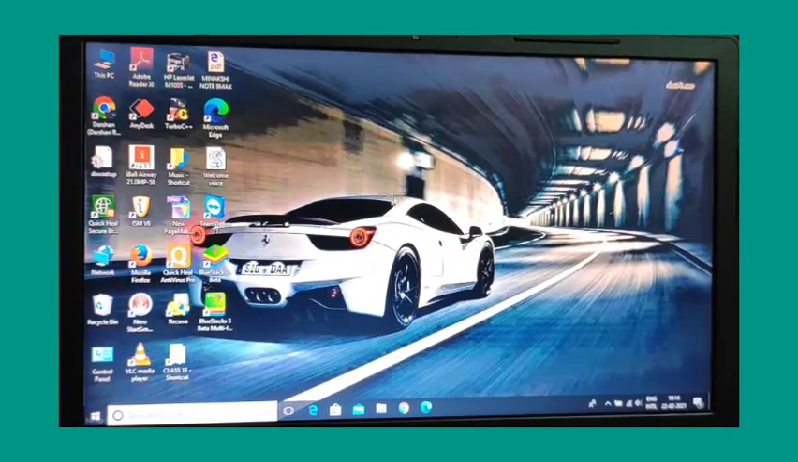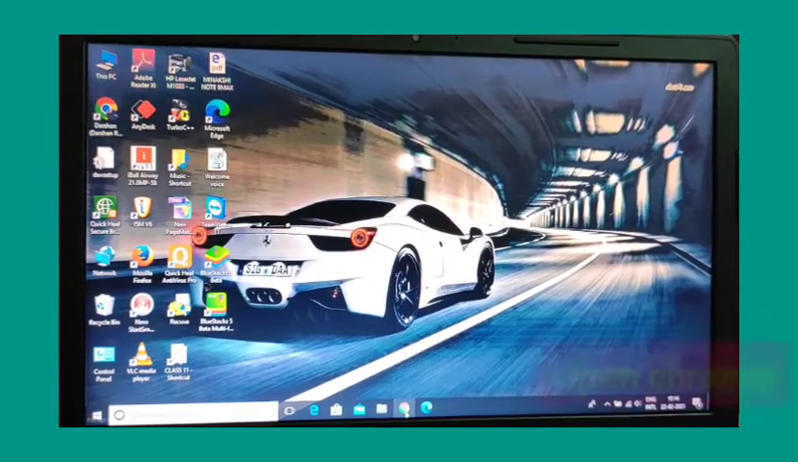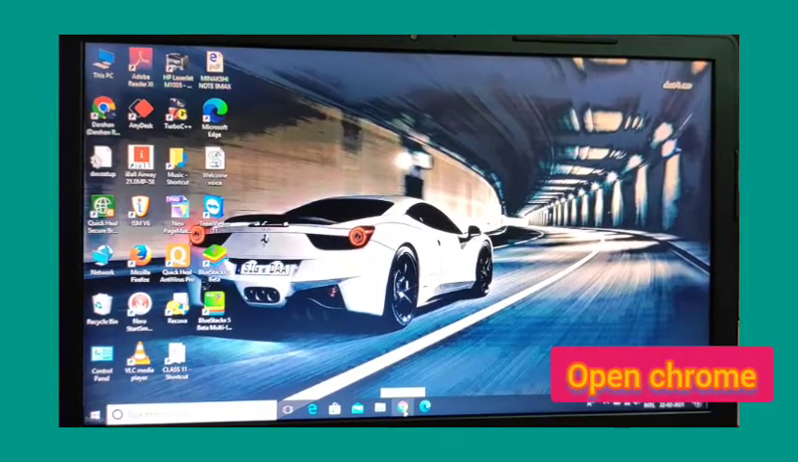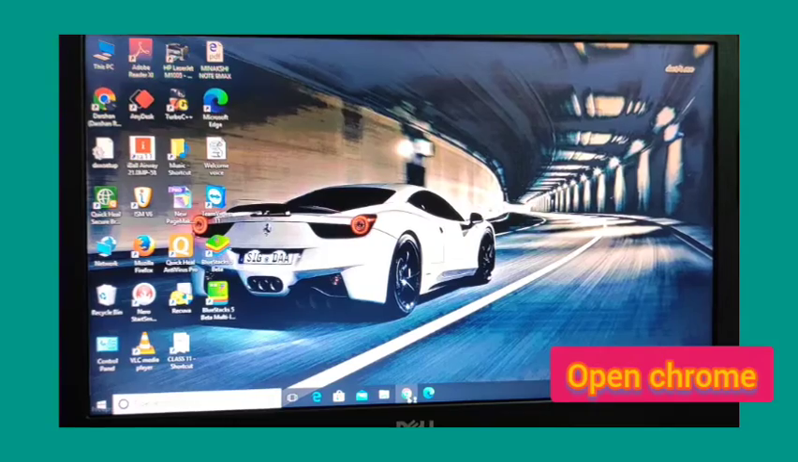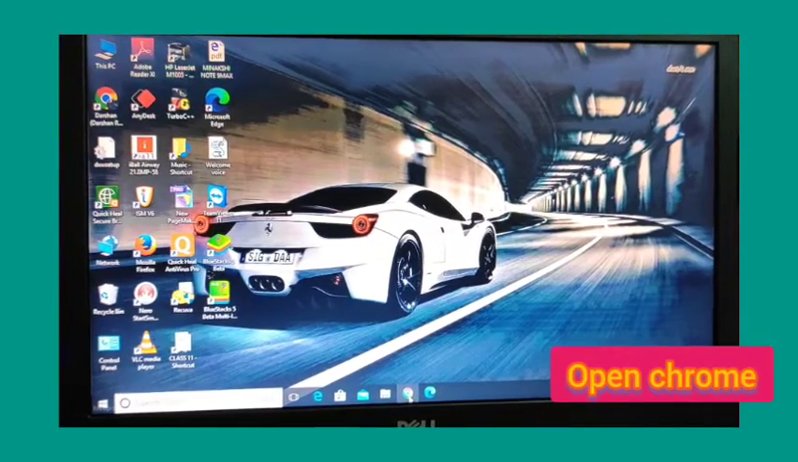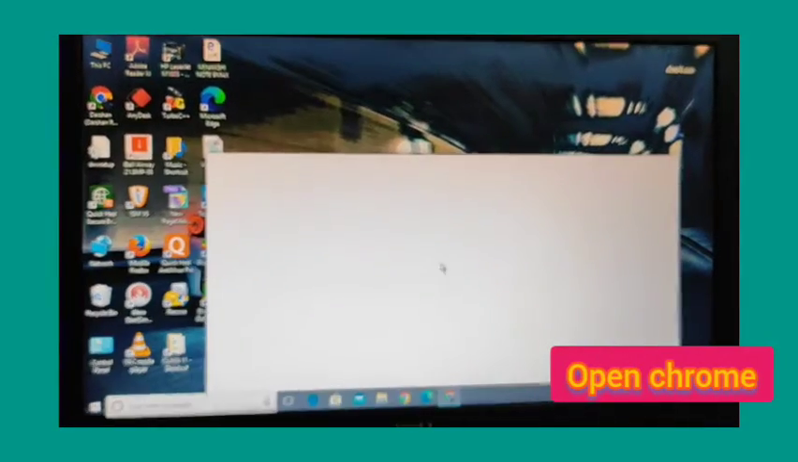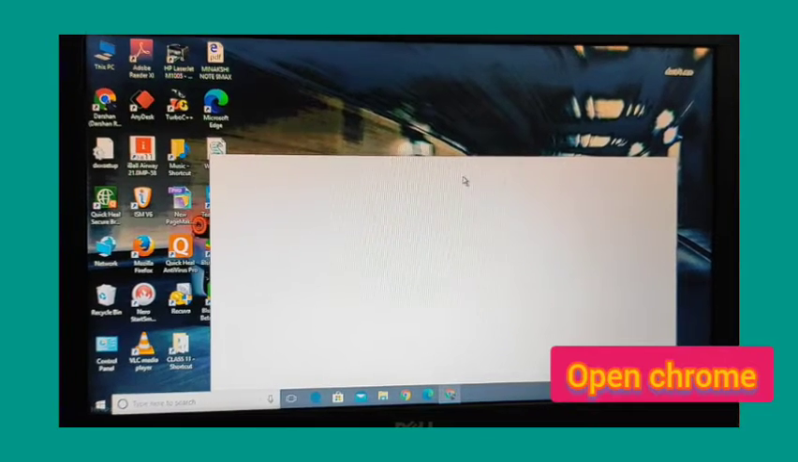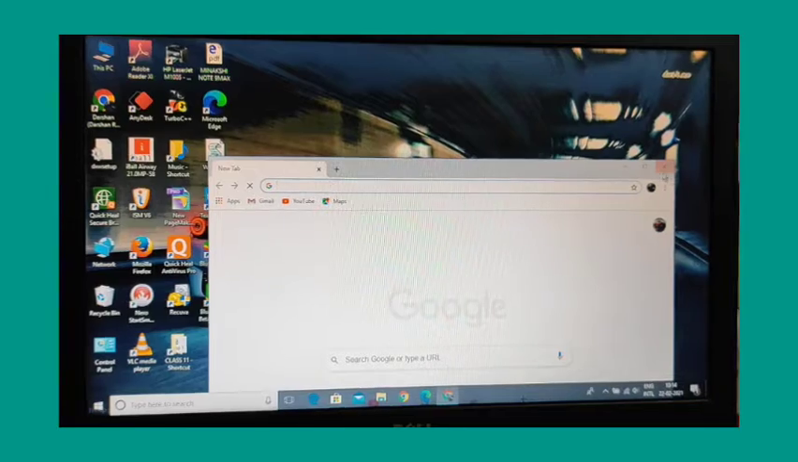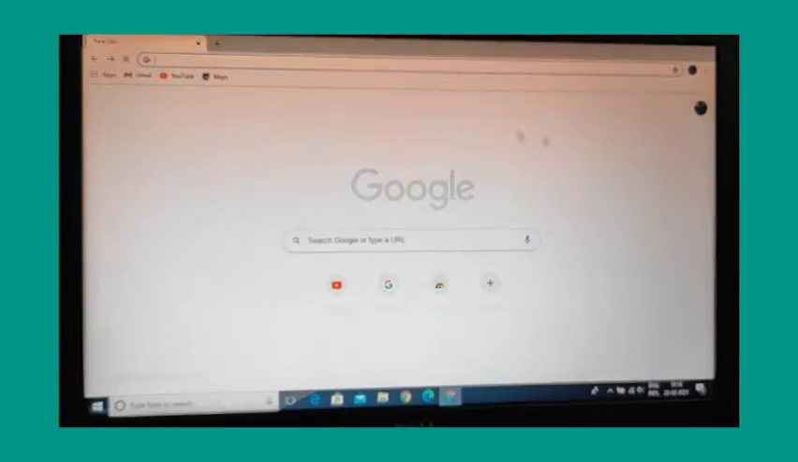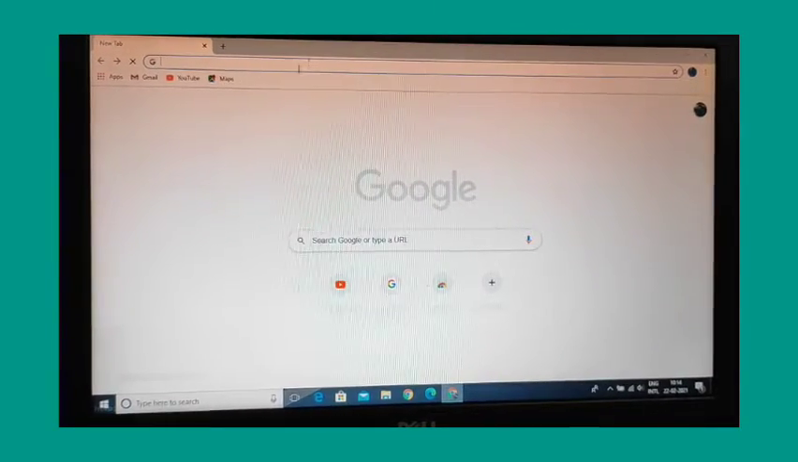So the first step is you must open your Google Chrome. It will take some time because my laptop is old. So you are able to see here we come on the Google Chrome.